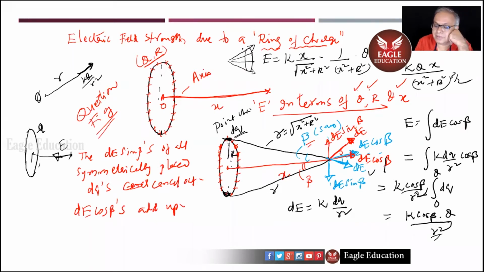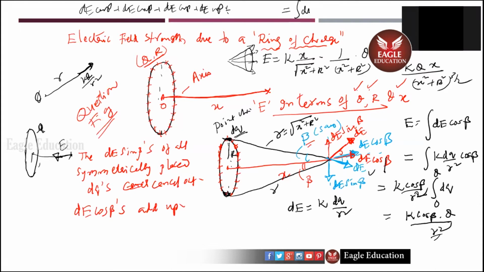Tell me, Sai Bharat. Sir, you said the dE cos beta, then is it 2 dE cos beta, sir? Only for two. What about the others? So all that will be dE cos beta plus dE cos beta plus dE cos beta plus dE cos beta plus dE cos beta. How many? N. Infinitely many.